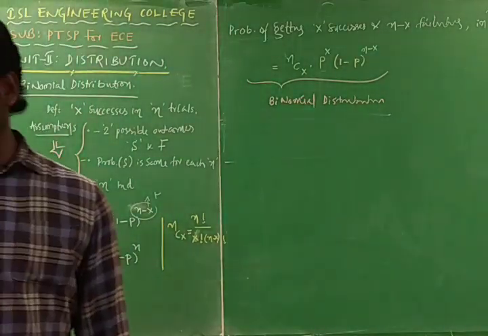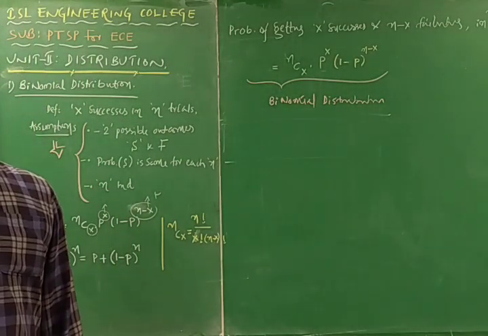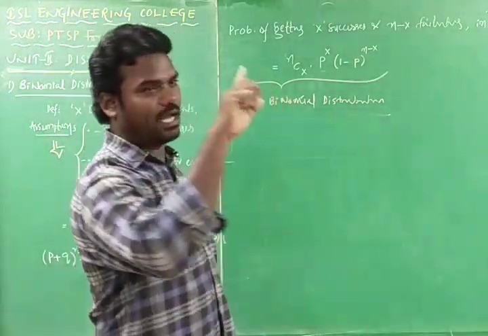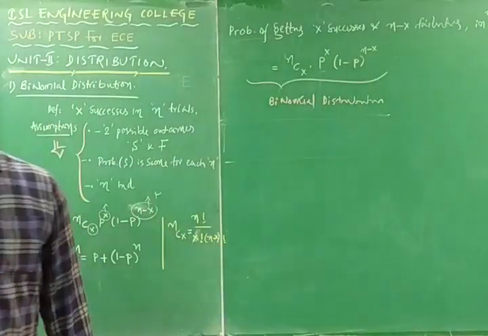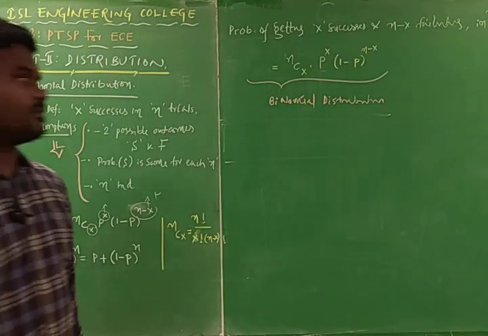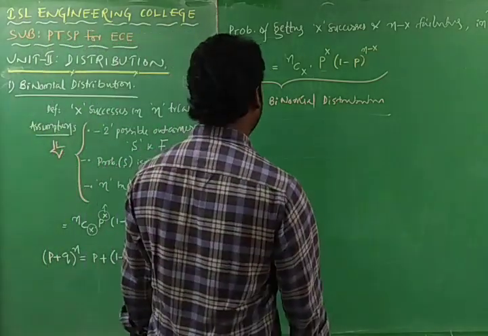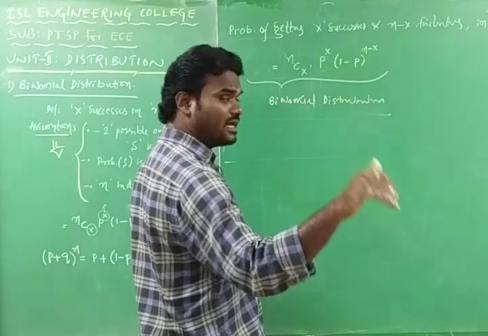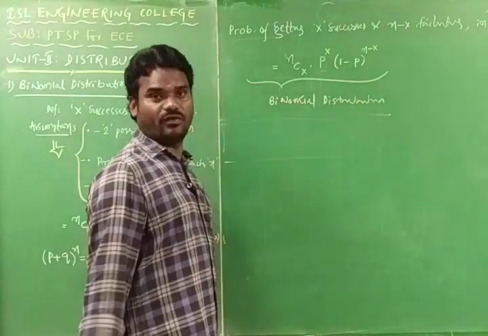A coin is tossed 9 times. A coin is tossed 9 times, so that n is equal to 9. Then find the probability of getting 5 heads. That means, when we toss a coin, if it gets the head, then that is a success, otherwise it is a failure.